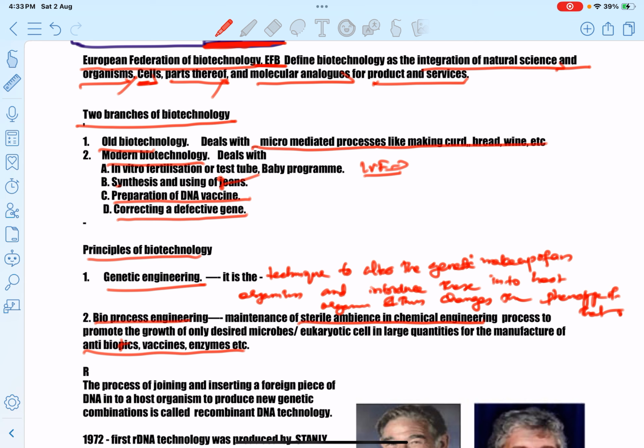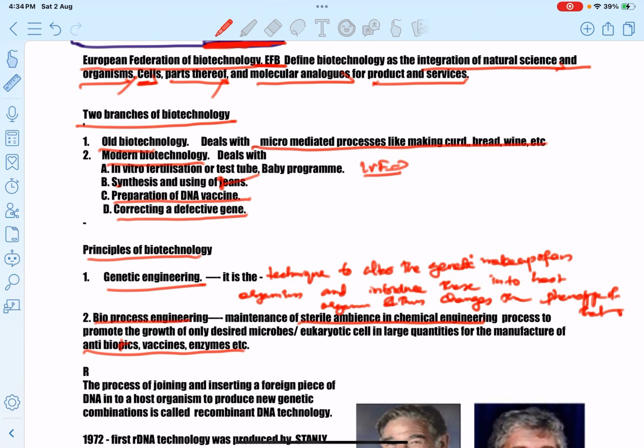We have to produce a particular vaccine for COVID-19, so we have to produce the vaccine or antibiotic that acts against COVID-19 only.